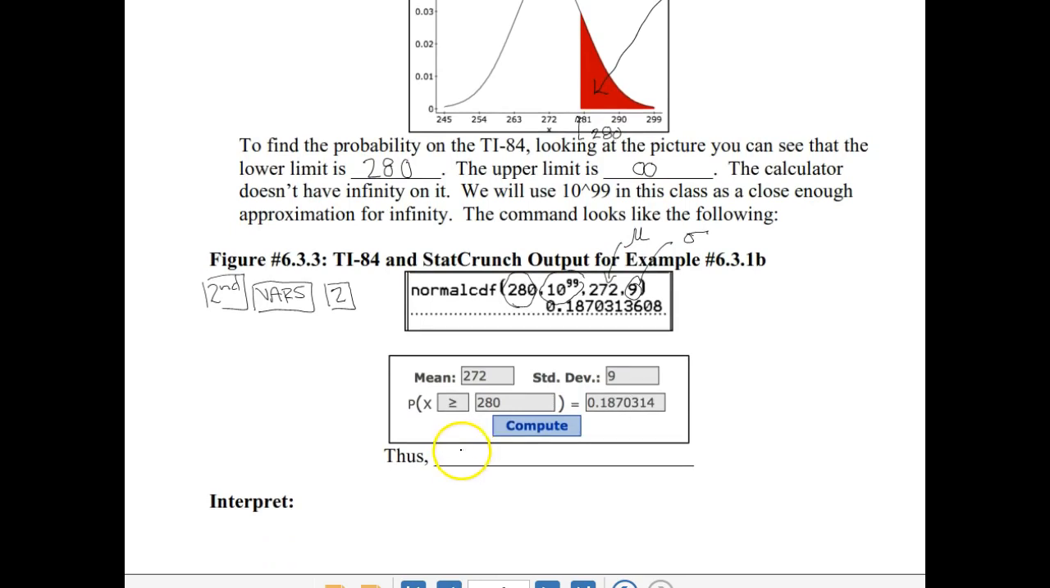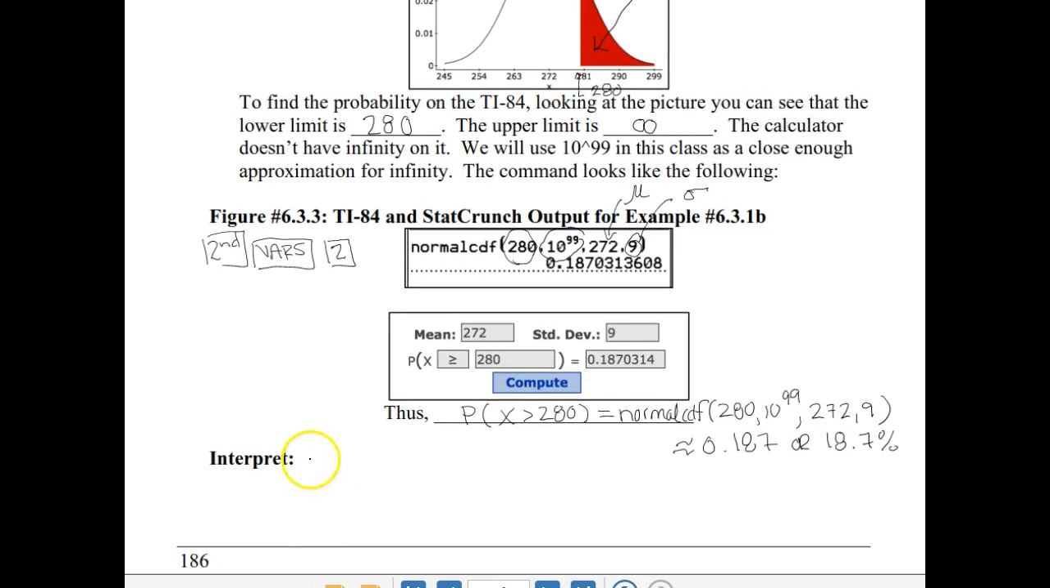Putting these together, the probability that x is greater than 280 is equal to normal CDF of 280, 10 to the 99th power, 272, 9, which if we round that off is about 0.187, or if we wrote it as a percentage, 18.7%.